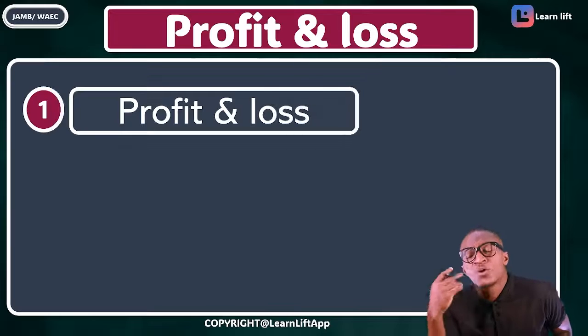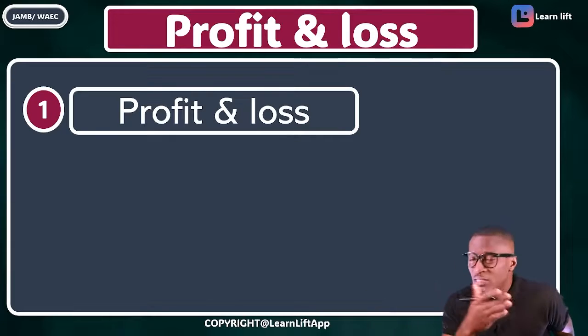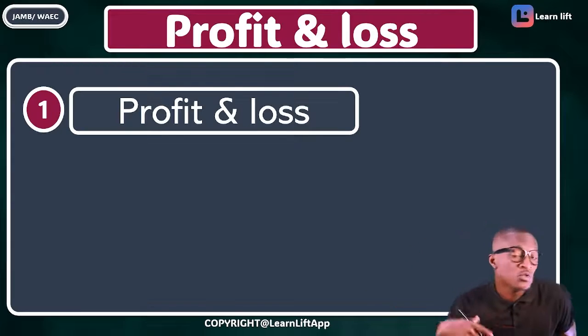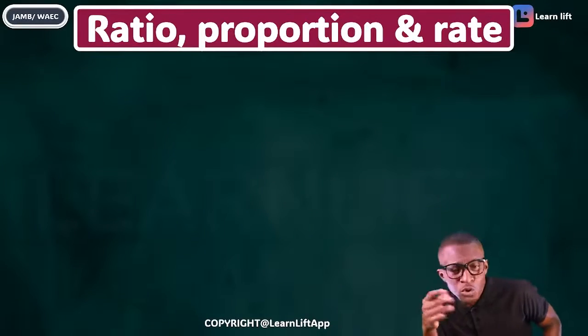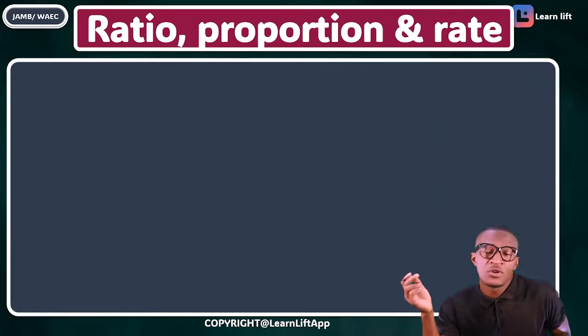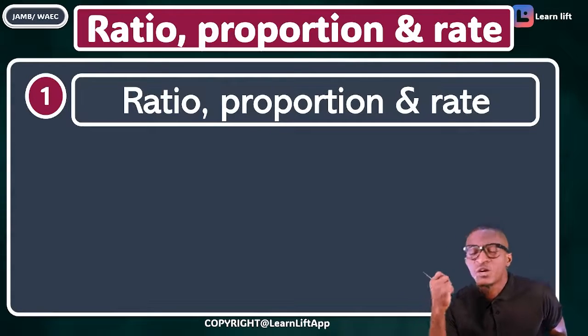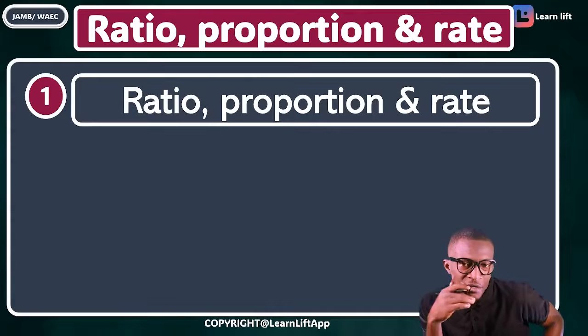In profit and loss, we talk about your profit and loss. Are you seeing that? That one is just profit and loss. We treated profit, we treated loss. And after that, we went further to talk about your ratio, proportion, and rate. We further talk about your rate, proportion, and ratio. That's everything. You see, the chapter is long.